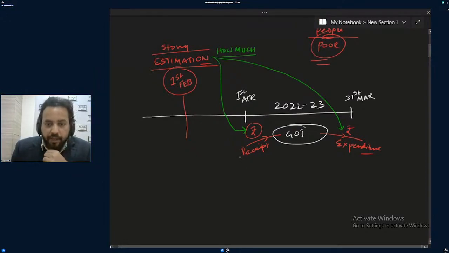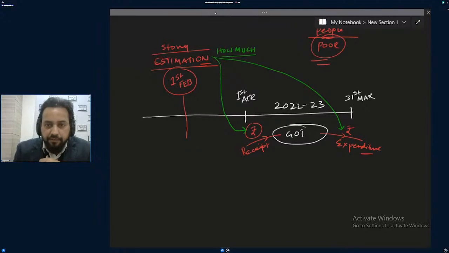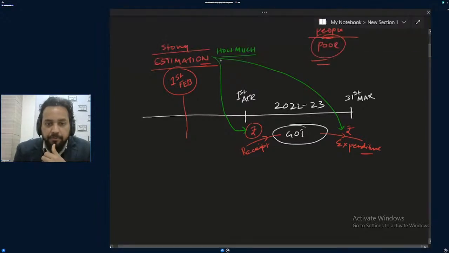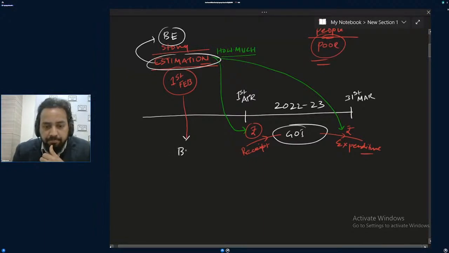So this is the first way. And these estimations will be called budget estimations. This is a story.